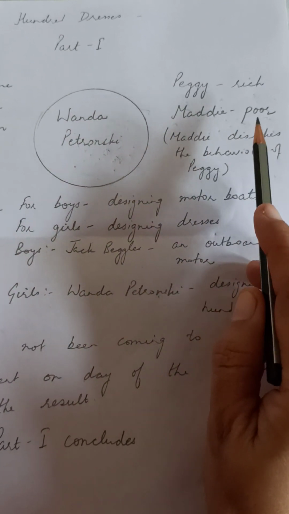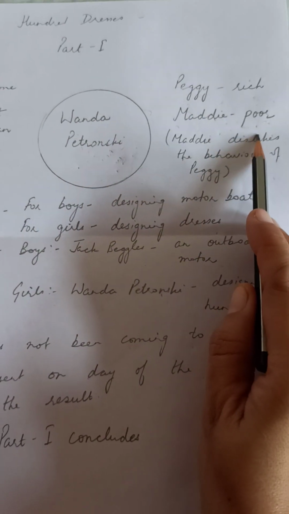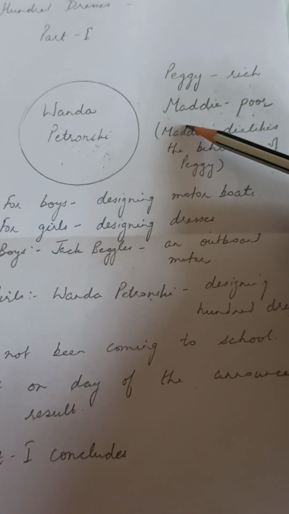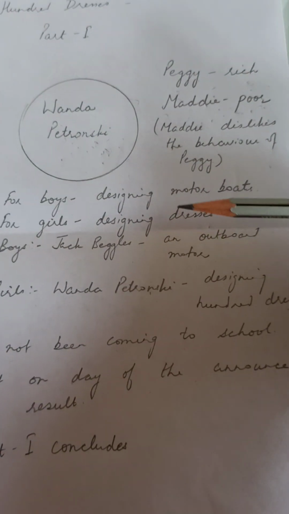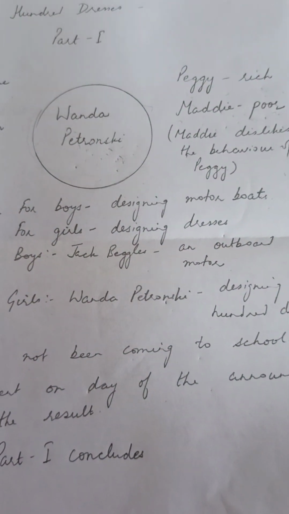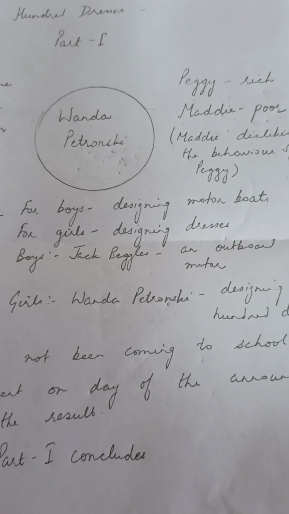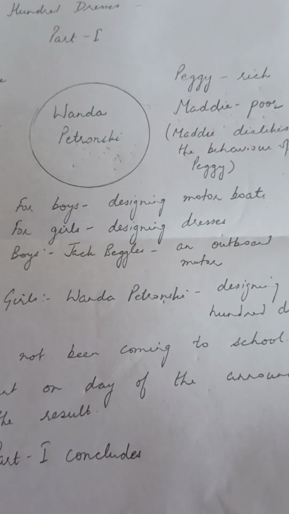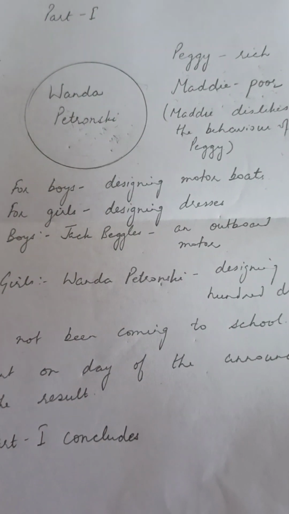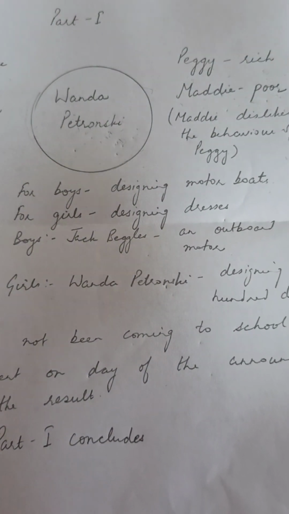Maddie is so poor that Maddie's mother gets hand-me-down dresses of Peggy. Hand-me-down dresses are those dresses which we all have; we have different dresses, and when we wear them time and again we feel like discarding them, and for discarding we give them to the poor people. So they are hand-me-down dresses.